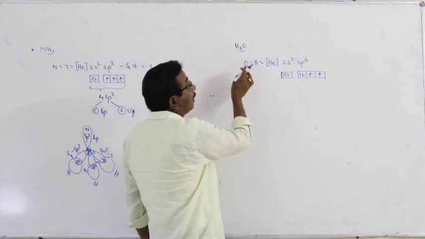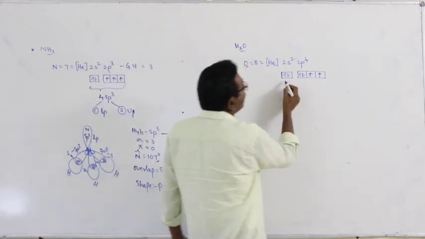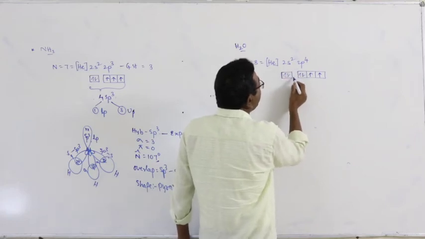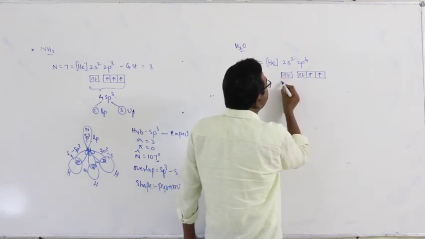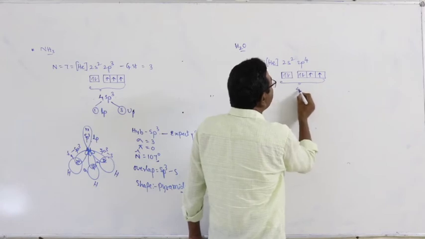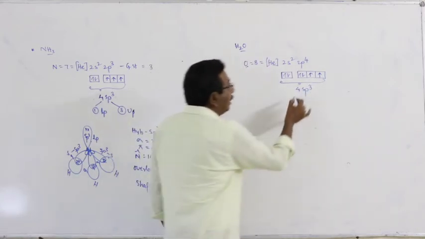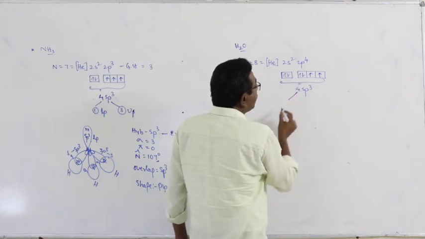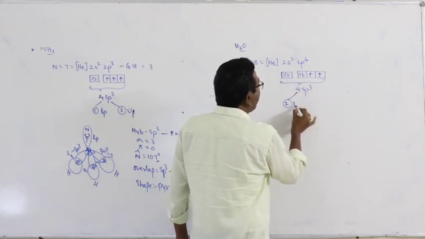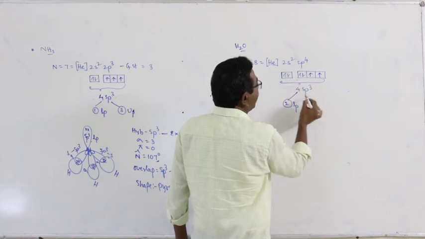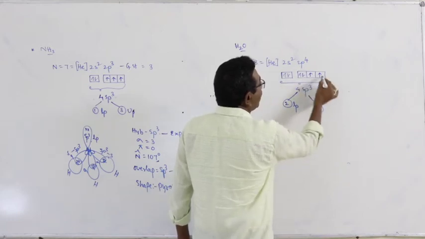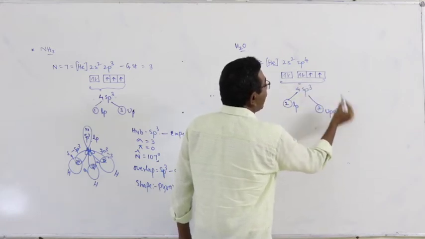Now in the valence shell of the central oxygen atom, one s orbital and three p orbitals mix with each other, resulting in the formation of 4 sp3 hybrid orbitals. In these 4 sp3 hybrid orbitals, 2 hybrid orbitals hold lone pairs and the remaining 2 hybrid orbitals hold unpaired electrons.